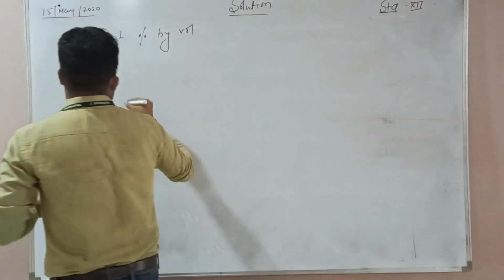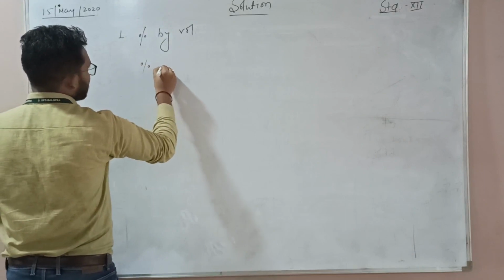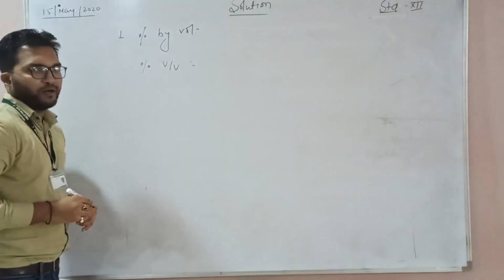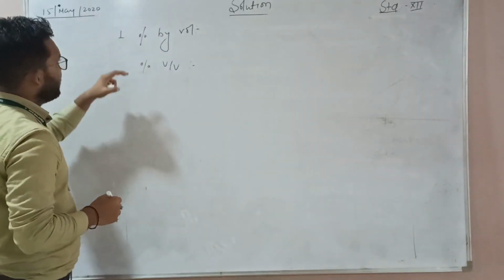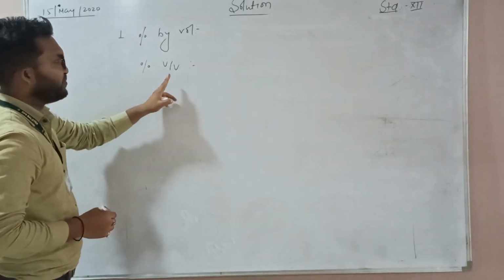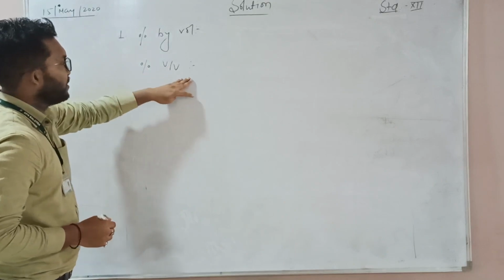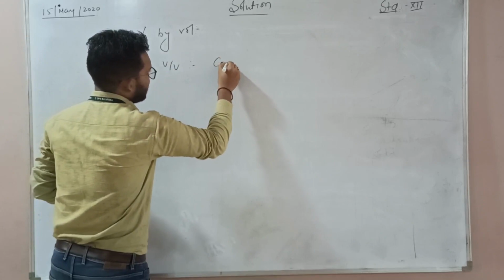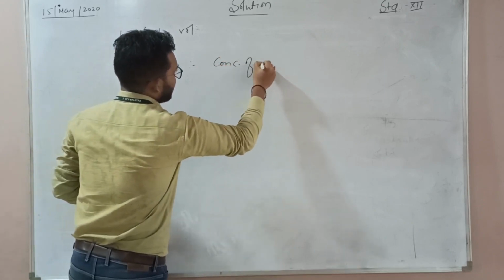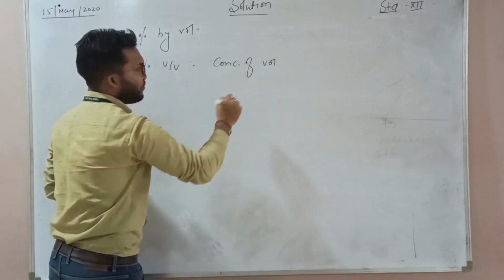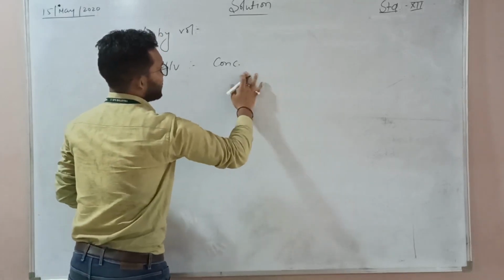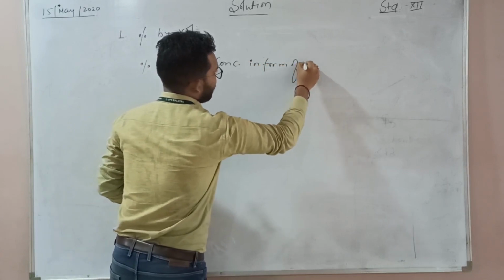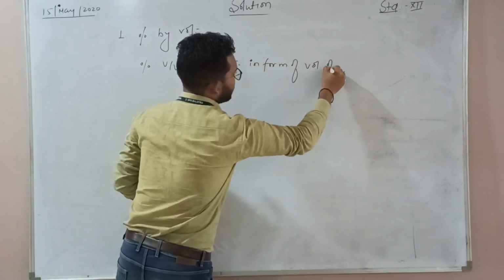Your question may be written in the form of percent V by V. The meaning of these two, percent by volume and percent V by V, is the same. It says that you find out the concentration in the form of volume of solute.